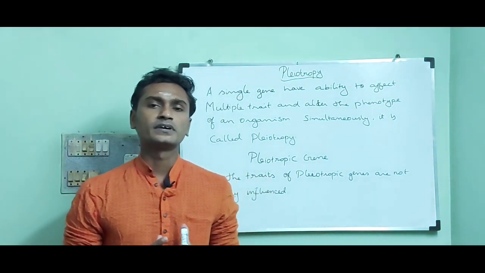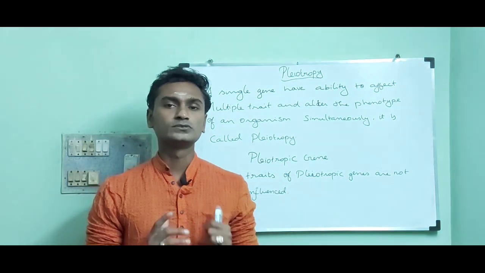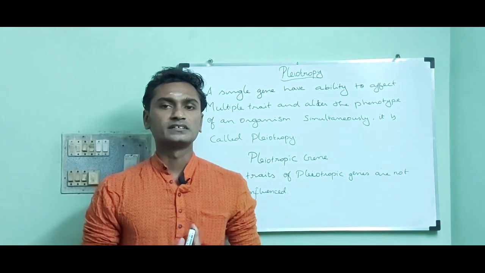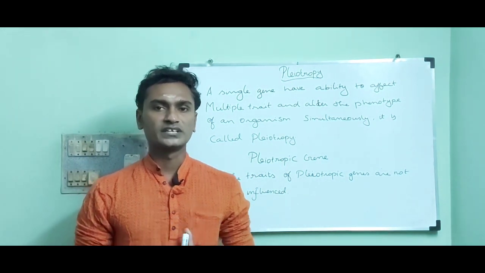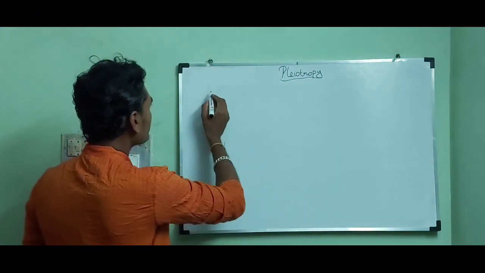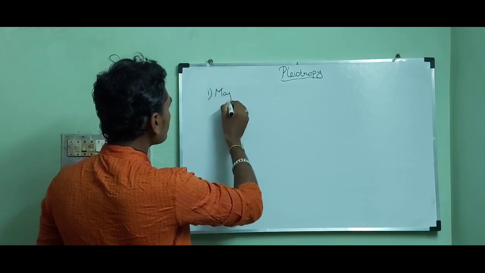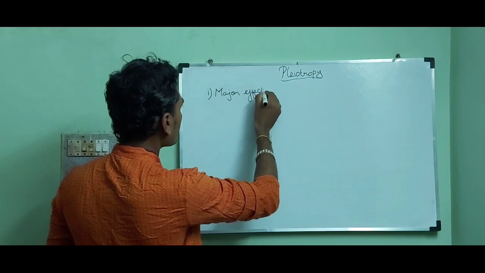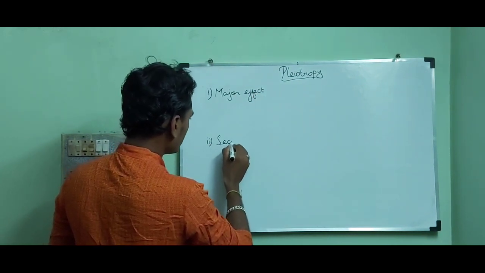Then we can classify the pleiotropic effects into two types based on their noticeable effect in an individual. So we are going to discuss the two types. The two types are major effect and secondary effect.